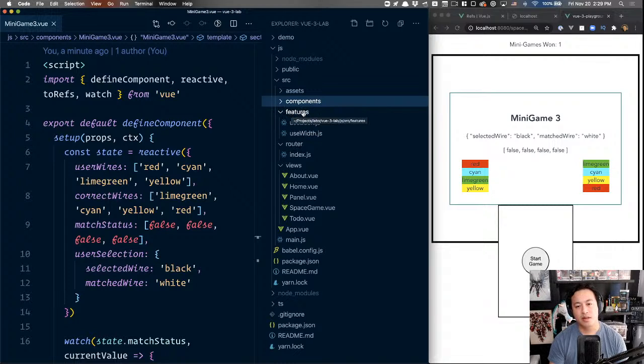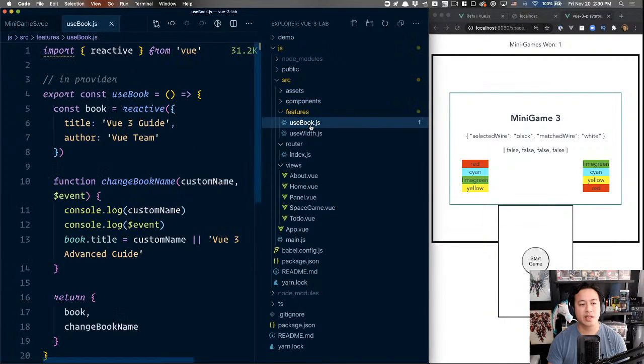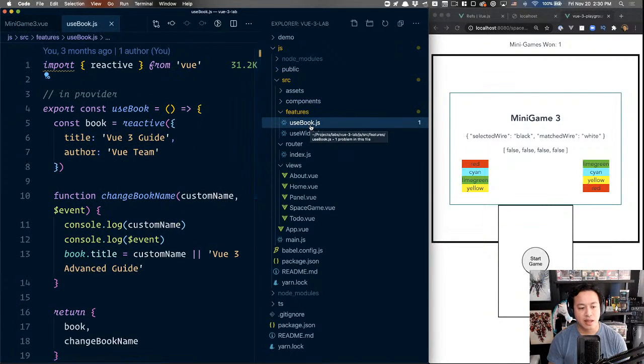You're going to hear a lot of people on the team use the word composables. If that works for you, go for it. I'll probably create a whole video on why I think features is still a better name. There might be arguments for another name that would be better. But long story short, when we're creating features that are going to be used inside other components, most of the time they're really just JavaScript. They're like utility functions, and they're not always Vue specific. Especially with Vue being so tree shakeable these days, there's nothing stopping us technically from using a feature in something that's not Vue related. Anyways, I'll come up with the whole thing on it.